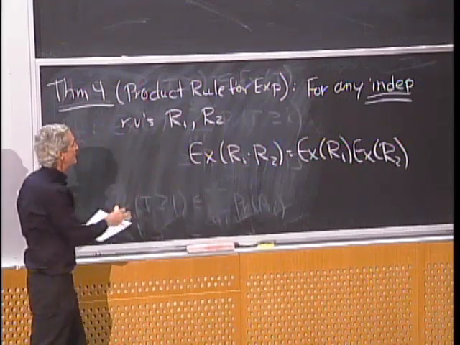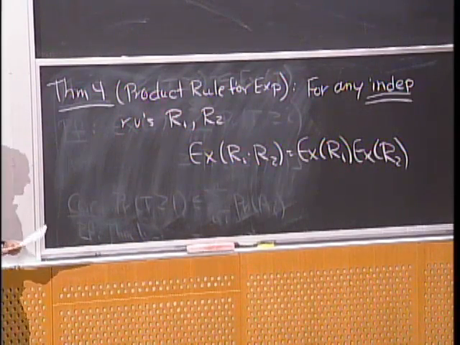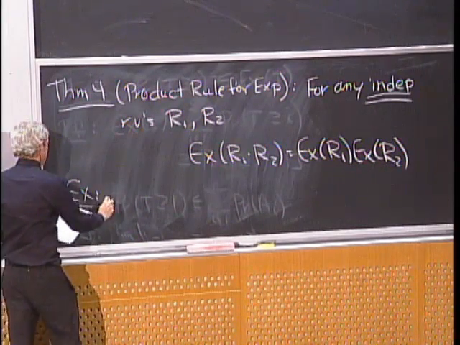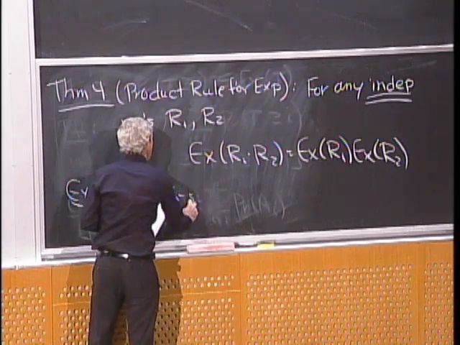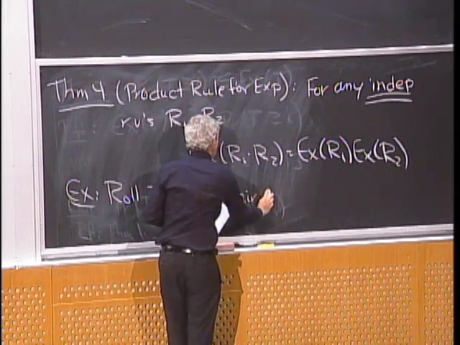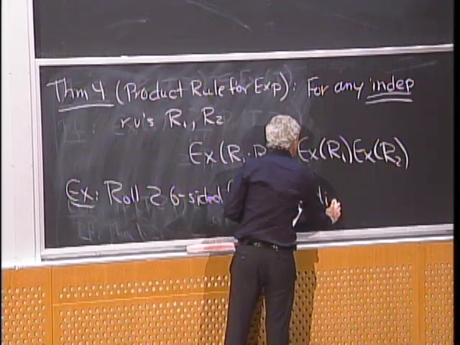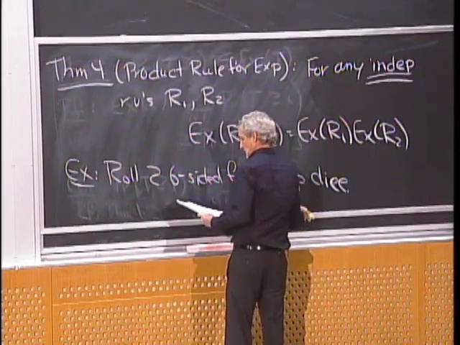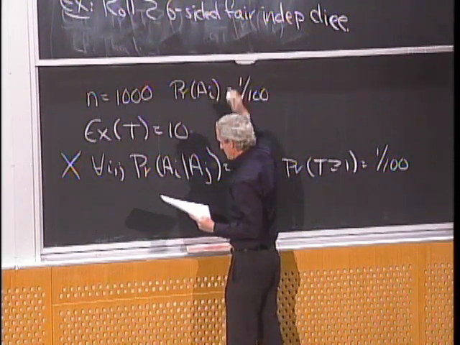Now, the proof of this is not too hard, and it's in the book, so we're not going to do it in class. But we can give an example. Say we roll 2 six-sided, fair, and independent dice. And I want to know what's the expected product of the dice.